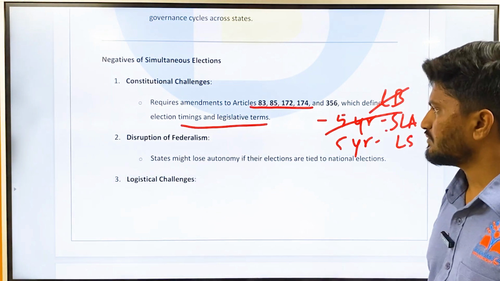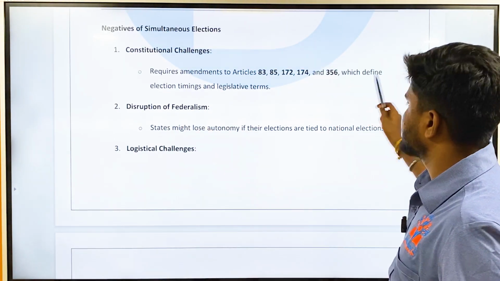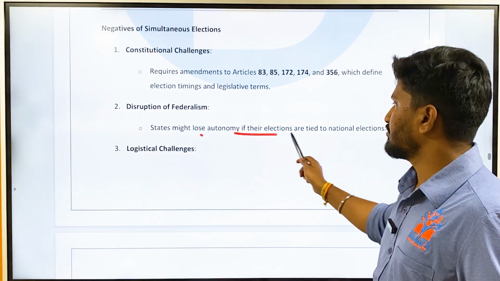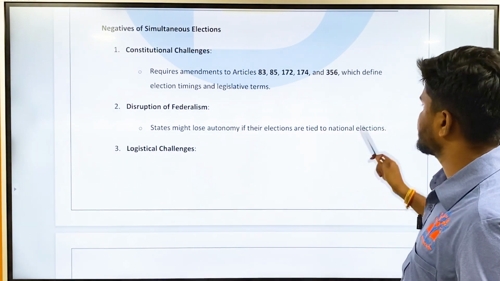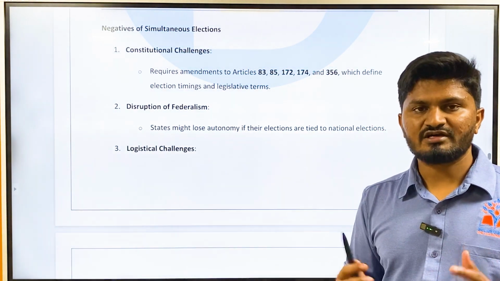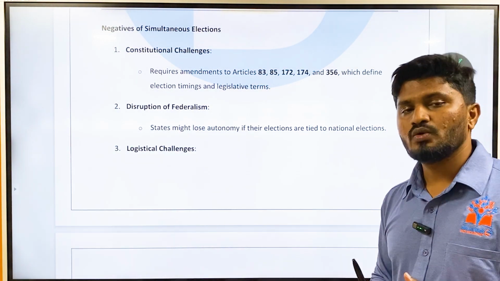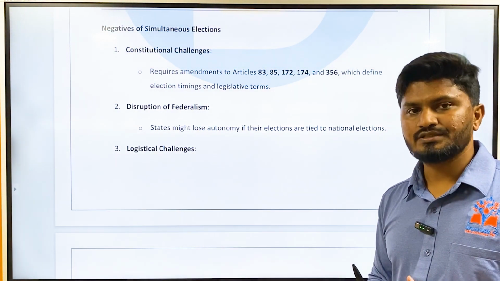Okay, and it is also against the ideals of federalism. States might lose autonomy if their elections are tied to the national elections. All the issues which are of a national character take the front stage during the elections, and local or regional issues can be ignored.